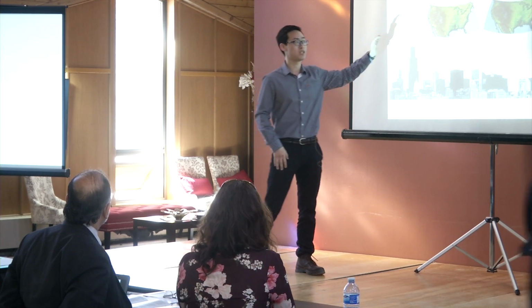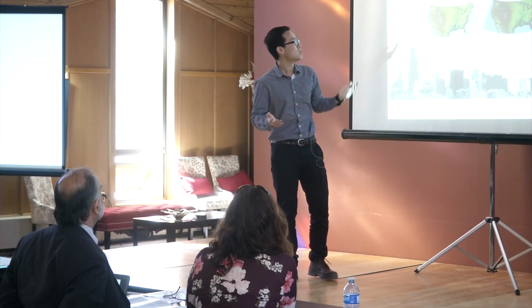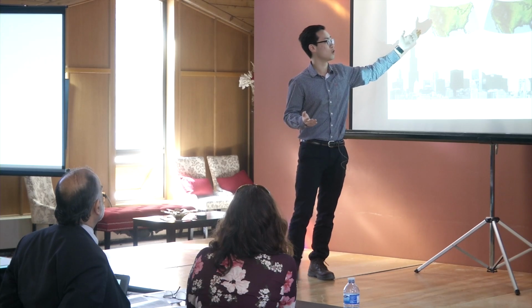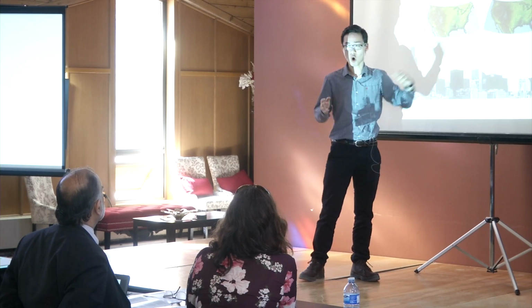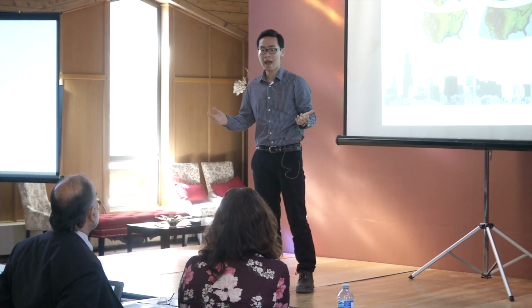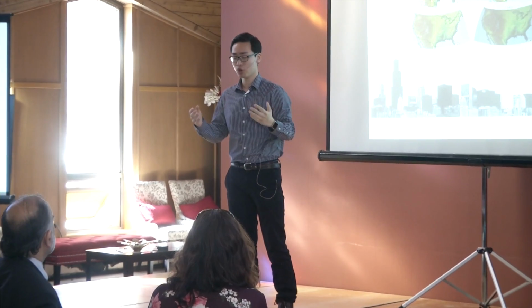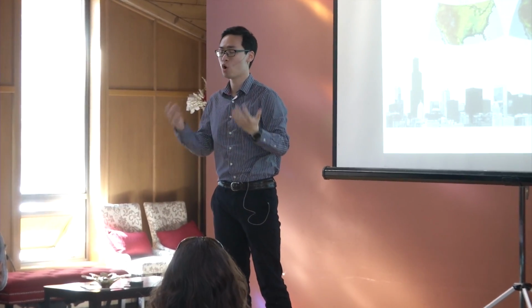That's why I introduced this graph here. In this graph, Chicago is in this green box. However, the model can't identify whether it's the urban area, the cropland, or Lake Michigan. By increasing the resolution to this, that, and that, the model can identify a more realistic land surface use and generate a more sophisticated physical process, which will increase the model performance to give us a better simulation and understanding of what's happening in that case.